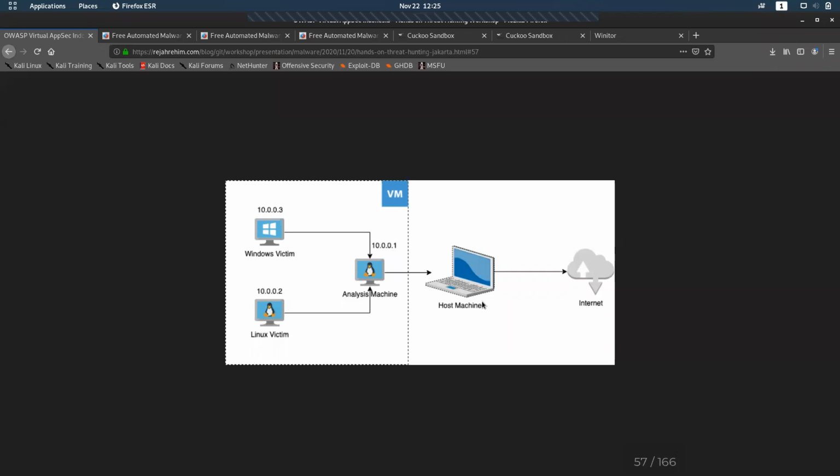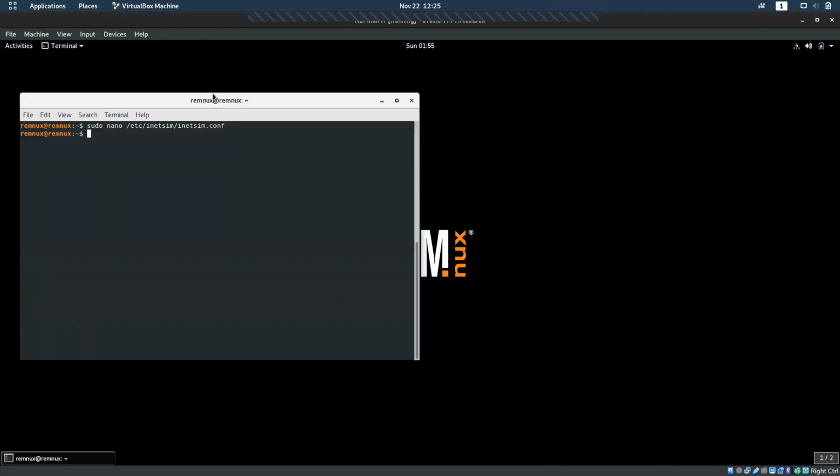So this will be our network structure. We won't be using a Linux victim machine. We'll only be using a Windows machine, because the other is not needed. So we'll have a Windows victim machine with an IP and another machine which I already sent you, REMnux. REMnux is an open source distro which has malware analysis tools pre-installed. If I go through it, I can show. This is a REMnux system.